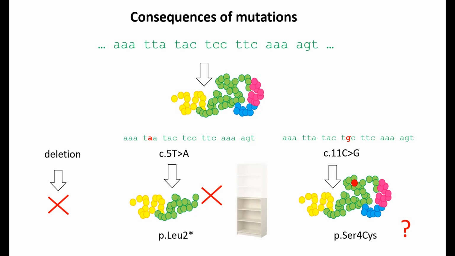And so what you could find in your medical record is genetic information saying that at position 11 of the gene, you will have the letter that was a C that will become a G. And this is the consequence at the protein level, at the AGO1 or AGO2 protein level. So you have an amino acid that is called a serine, for instance, that will be changed into a cysteine at the 4th position of the protein.